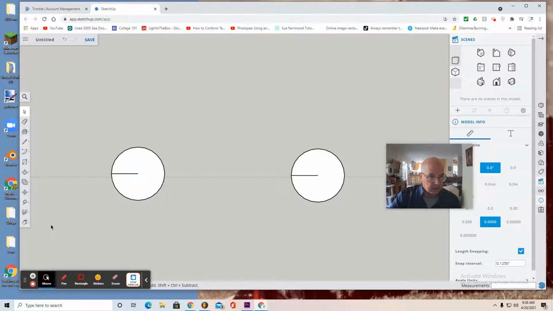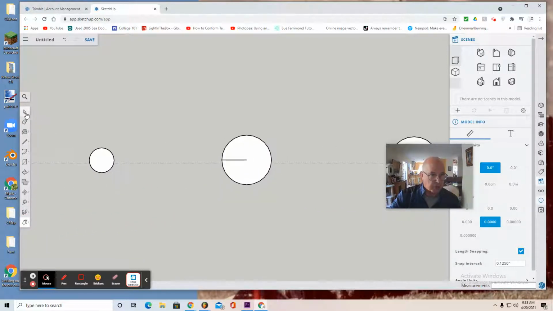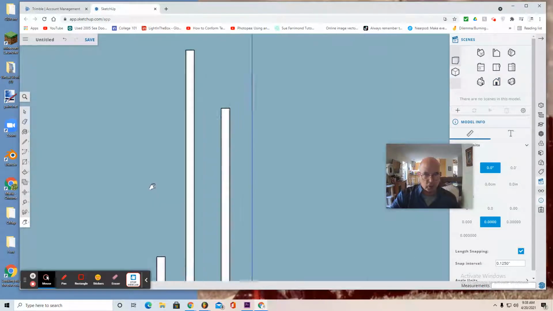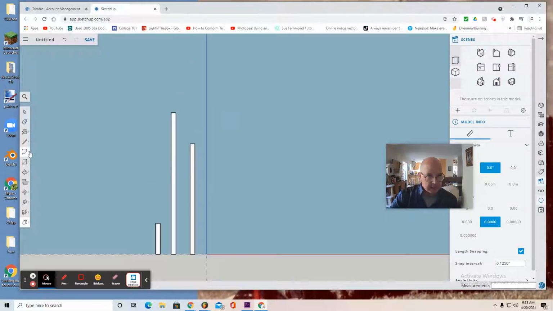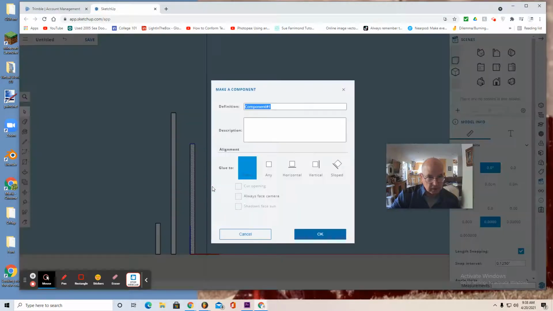And then deselect. Now we're going to get rid of the monkey pole because we don't need that. We've already done a monkey bar assembly. So I'm going to use the select tool, select it all, and hit delete on my keyboard. Now look at it from front view, and we're going to make each of those poles their own component.